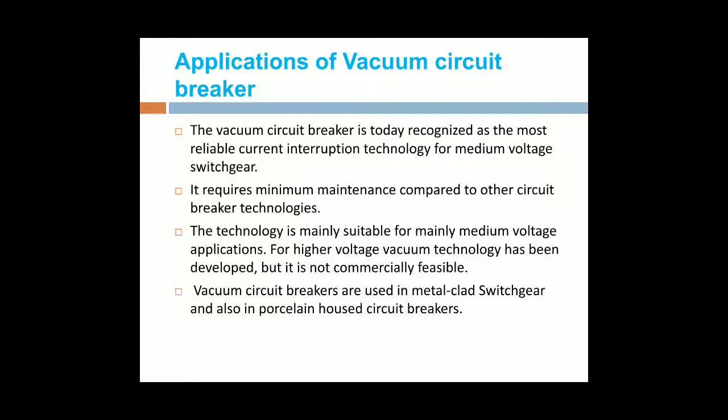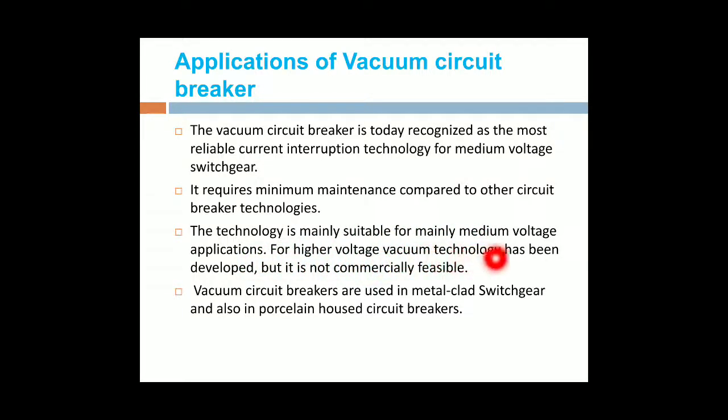Next, coming to the applications of a vacuum circuit breaker. The vacuum circuit breaker is today recognized as the most reliable current interrupting technology for medium voltage switchgears. In medium voltage switchgears, we use the vacuum circuit breakers. They require minimum maintenance compared to the oil and air blast circuit breakers. The technology is mainly suitable for medium voltage applications.